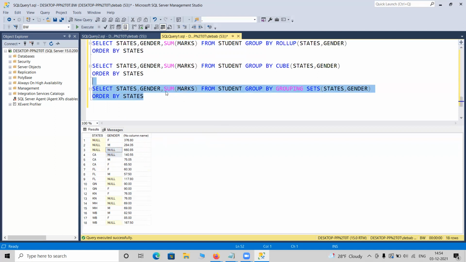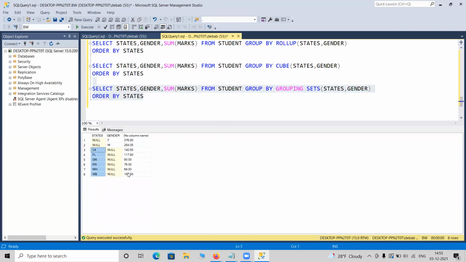Then you can go for grouping sets. Look, it is only showing the California totals and gender totals. It is not showing that breakup, California female, California male, so it is discarding that.